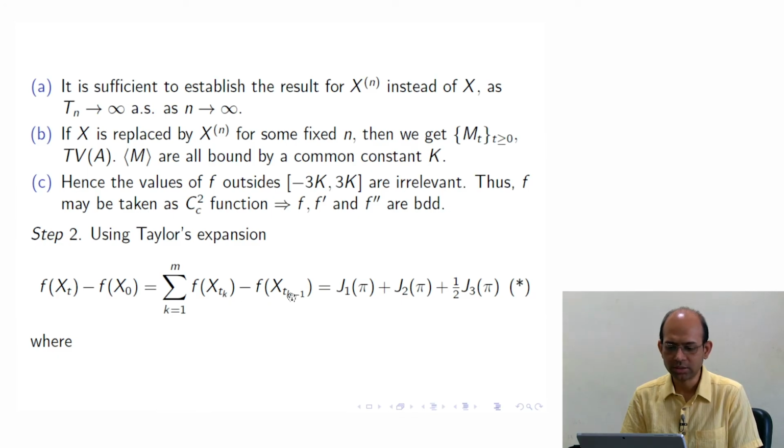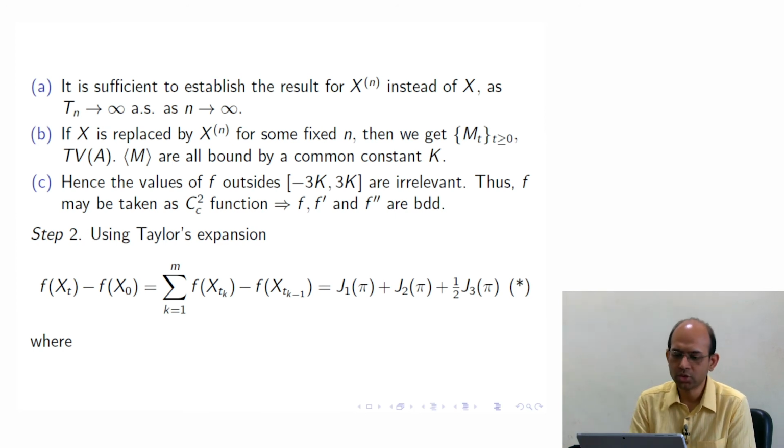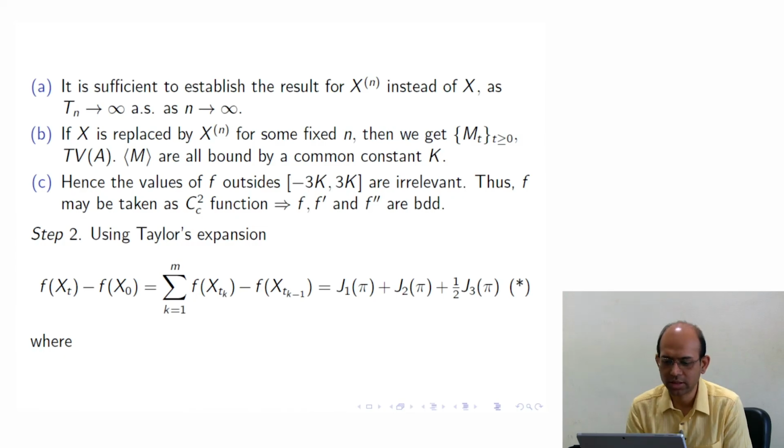The first term is Xt1 minus Xt0, where t0 is taken as 0, etc. So for that sum, each and every increment, of which there are m, we are going to use Taylor's formula. For that difference, we are going to get an expansion. That expansion is written in terms of J1, J2, and half J3. J3 involves the second derivative, and these two involve the first derivative.